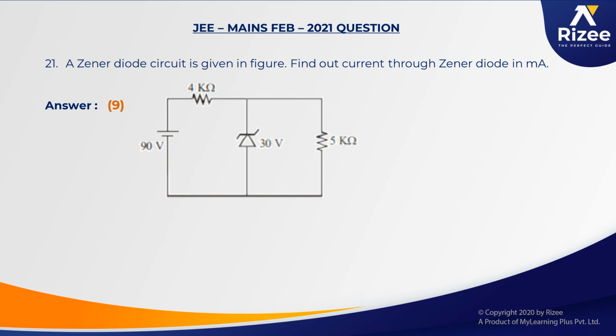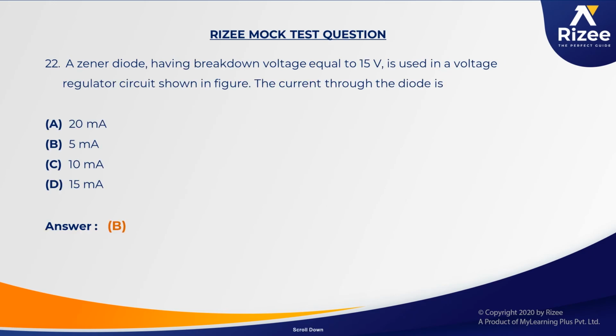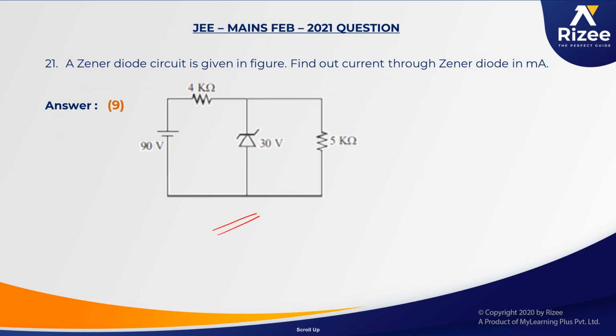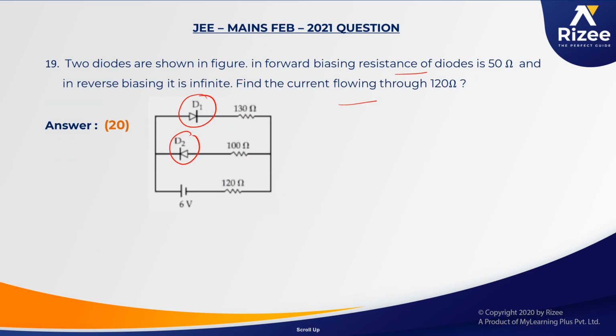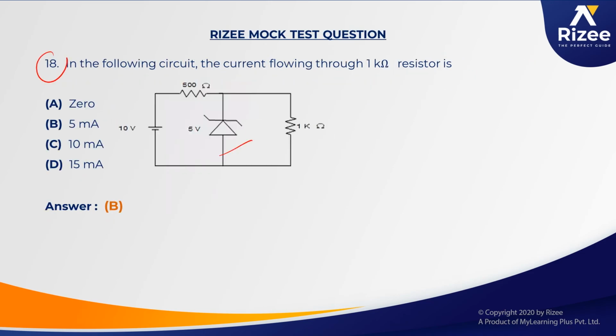Now this is another question on the Zener diode which appeared in the February mains session. This is having a breakdown voltage of 15 volts, and we have asked the current through the diode. If you compare this 21st question, you can exactly compare it with the 18th question of the RISE mock test. It is the 21st question of the February session.